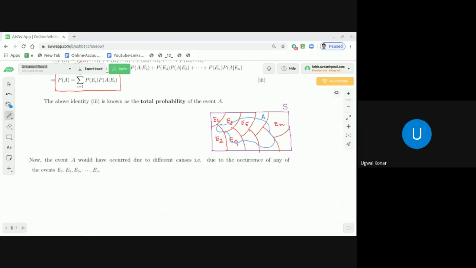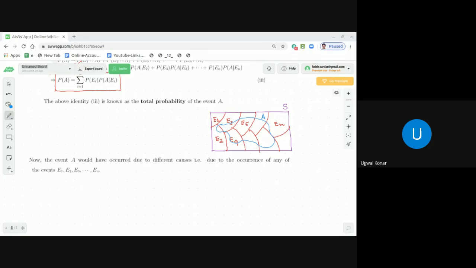Because the doctor is late due to any of these commutes. But what we want to find is, given that the doctor is late, what is the probability that he came by bus today? And that is the application of Bayes theorem. Now, before discussing further, let us understand what Bayes theorem is. Let us derive the Bayes theorem formula.